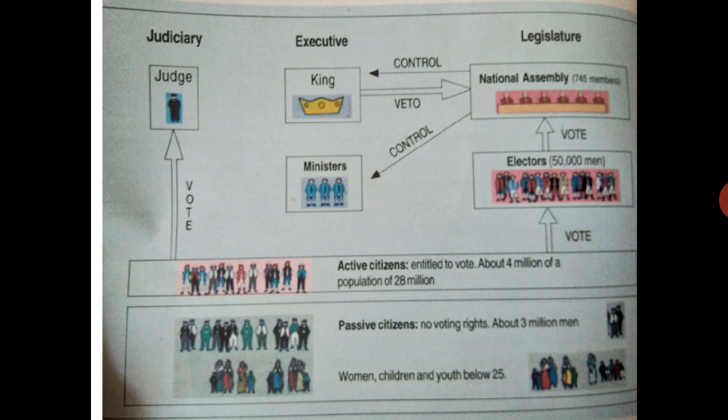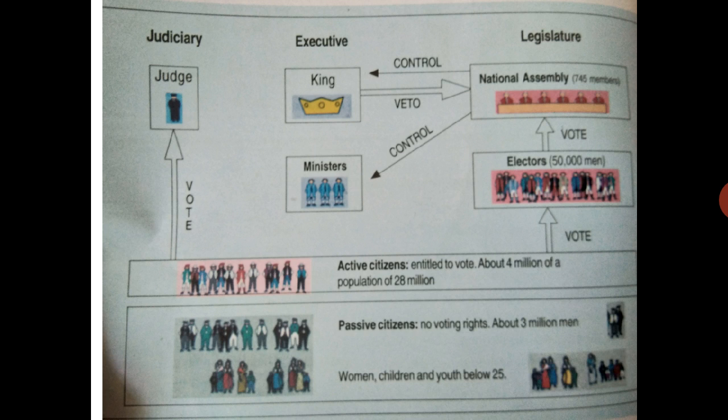Those who cannot pay that much labor wages as a tax, and the women and all citizens below the age of 25, were considered in the passive group. So in the active group there were only men of about 25 and above, and those who could pay three days of labor wages as a tax. All the remaining people were in the passive group.